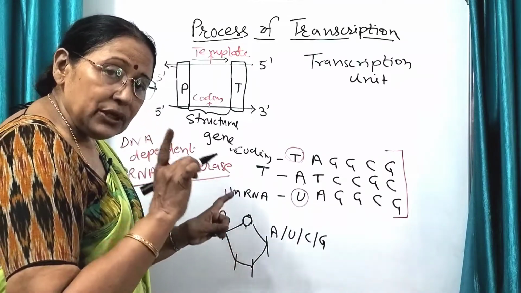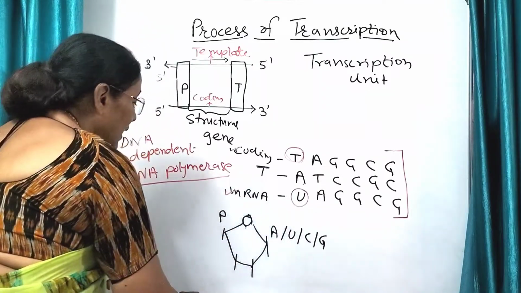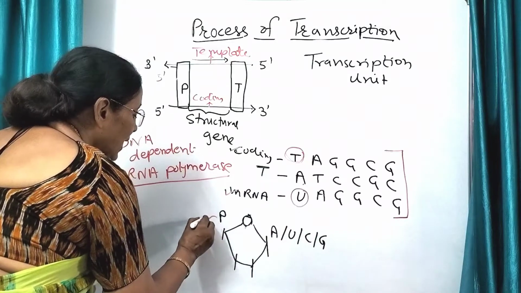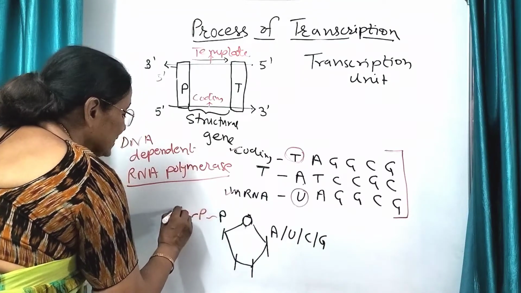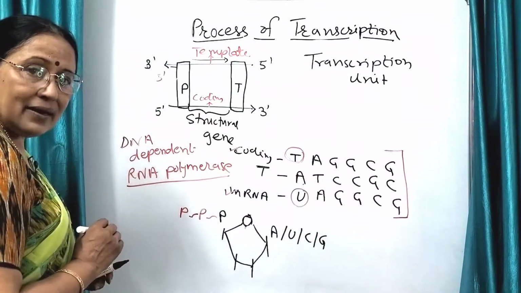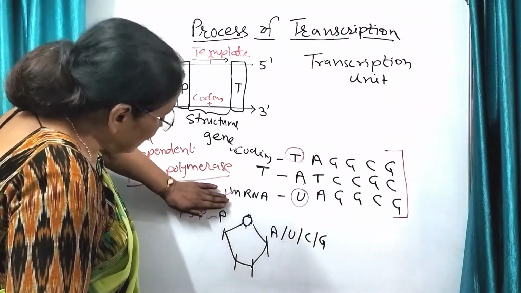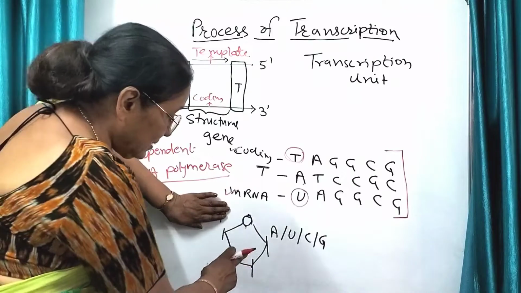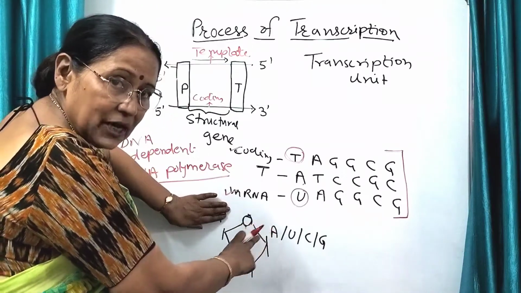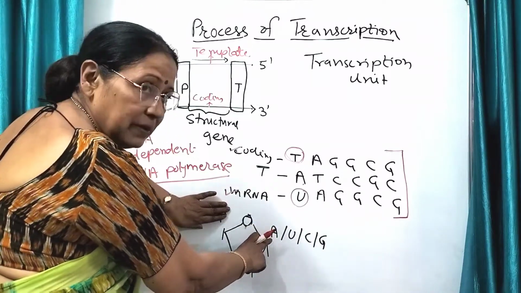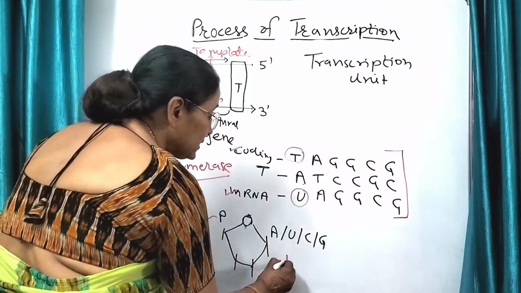Polymerization of this nucleotide will occur, but here there are 2 more phosphates attached. If we talk about the phosphate separately, this is the nucleoside, sugar plus the nitrogen base, that is nucleoside.